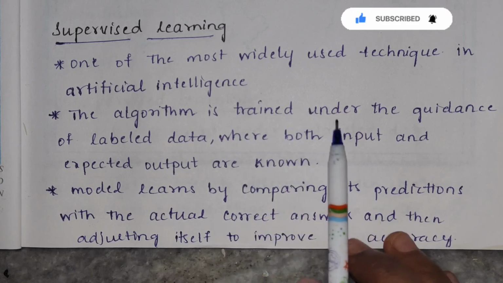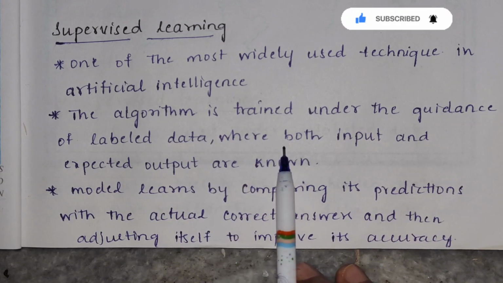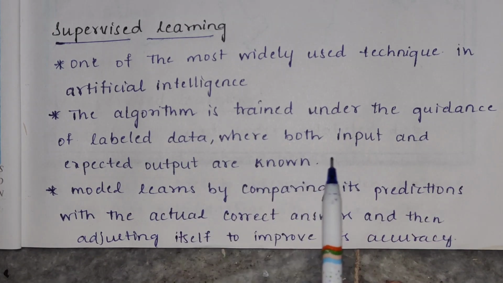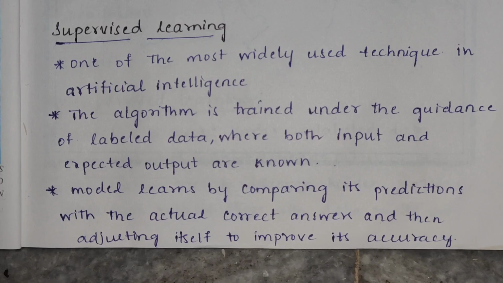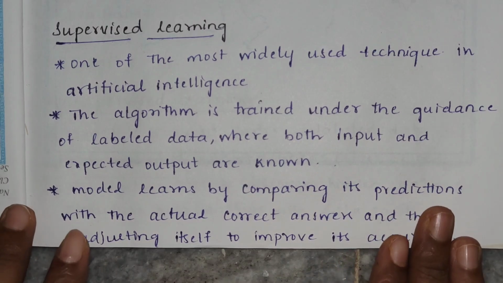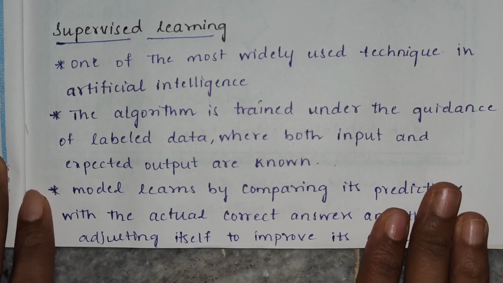The algorithm is trained under the guidance of labeled data where both input and expected output are known. Here in this type of learning, the model is trained using labeled data. The algorithm learns by comparing its predicted answer with the real correct answer and improves itself again and again to increase accuracy. This is supervised learning.